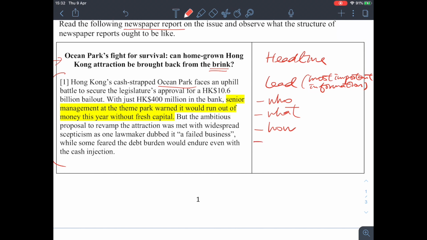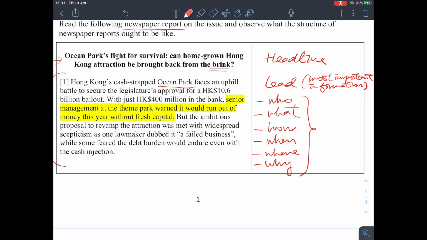And then when and where? Sometimes we have more, for example, why? You have to include all these in the first paragraph, the most important information. You have to include that in the lead paragraph.